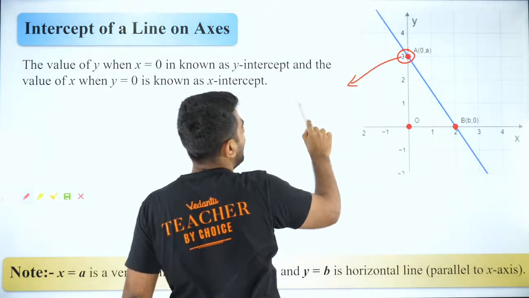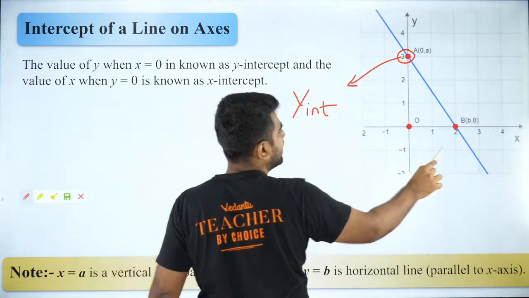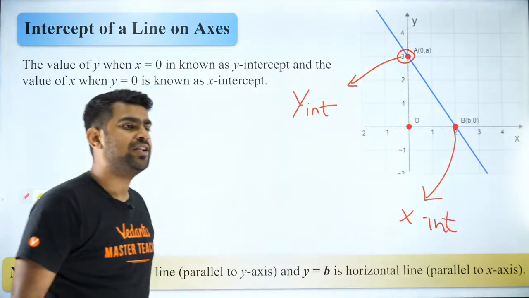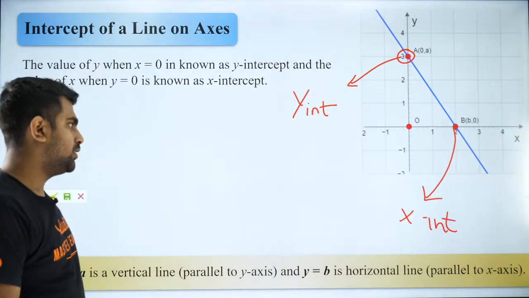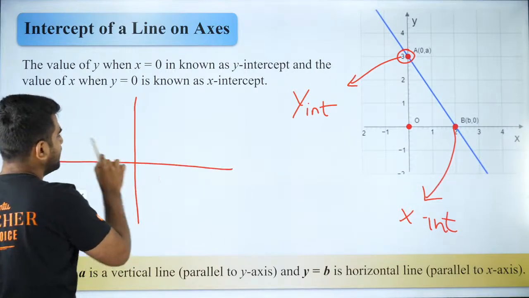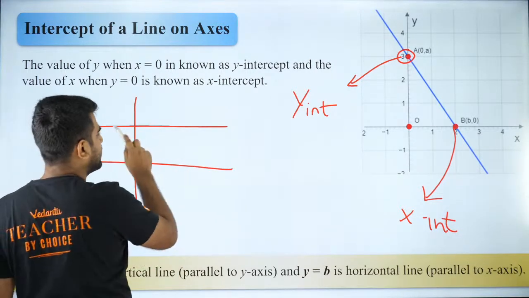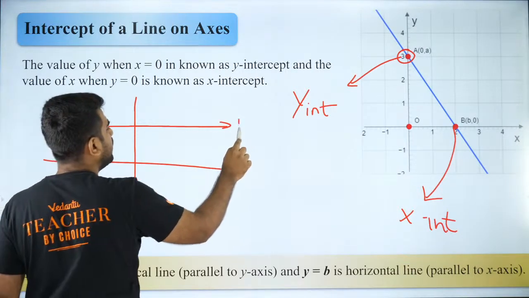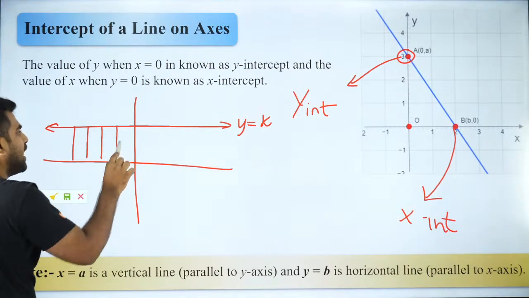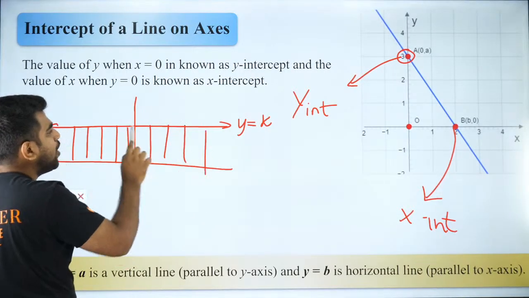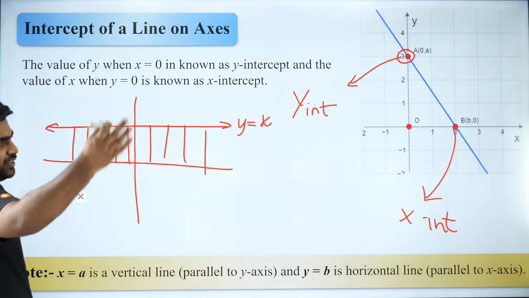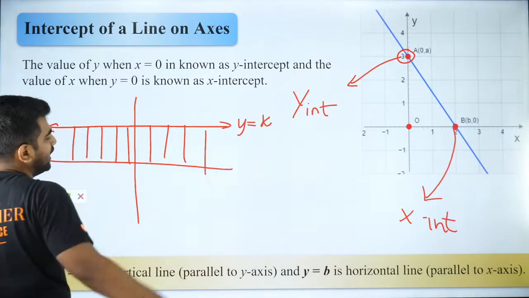So this is called the y-intercept and this is called the x-intercept. So intercept is the point where the line cuts the axis. Okay. So what will happen when the line is parallel to the x-axis? When it is parallel to the x-axis, the equation of this line will be y equal to some constant, because the y coordinate is always a fixed value. So in this case, you will have only the y-intercept. There will be no x-intercept, because the x-intercept is actually infinity. It is such a big intercept, right?